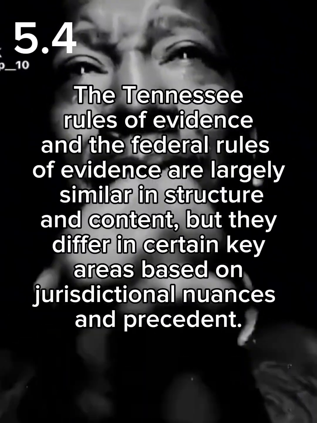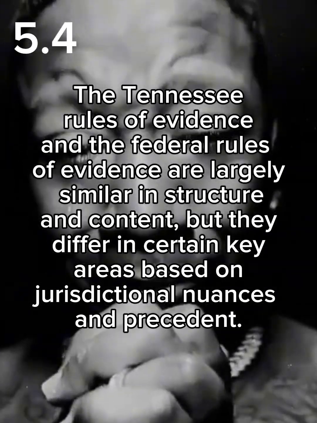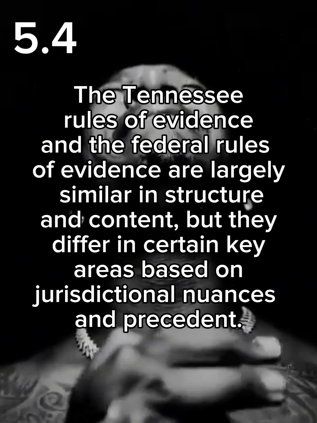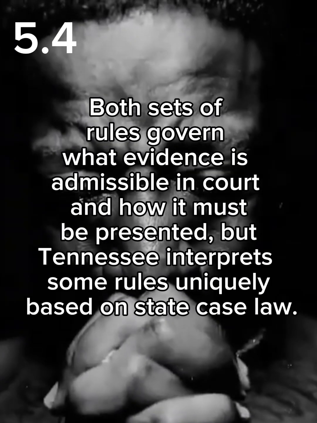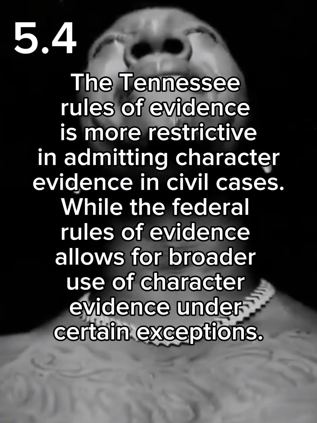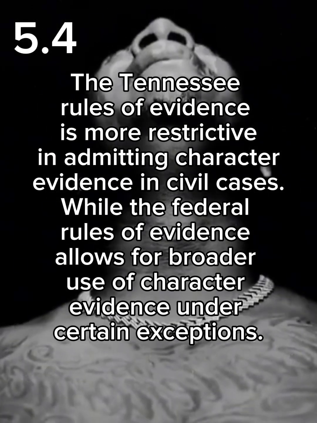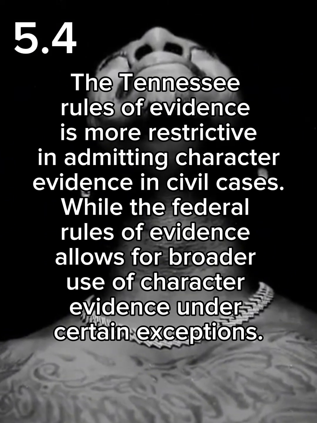The Tennessee Rules of Evidence and the Federal Rules of Evidence are largely similar in structure and content, but they differ in certain key areas based on jurisdictional nuances and precedent. Both sets of rules govern what evidence is admissible in court and how it must be presented, but Tennessee interprets some rules uniquely based on state case law. The Tennessee Rules of Evidence is more restrictive in admitting character evidence in civil cases, while the Federal Rules of Evidence allows for broader use of character evidence under certain exceptions.